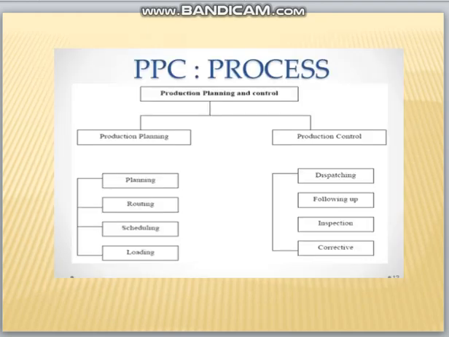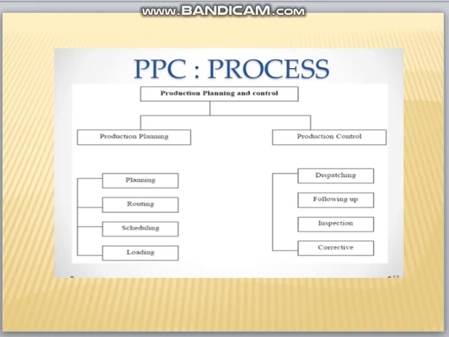The next one is the relationship between production planning and production control. In our production planning, we plan our work, then route the work, finally schedule and then load. Under this planning, we plan all the designs, find out the material requirements, work requirements, equipment and machine requirements.